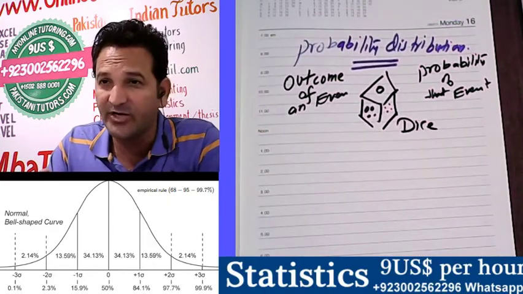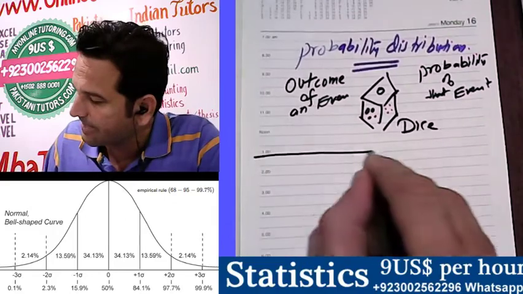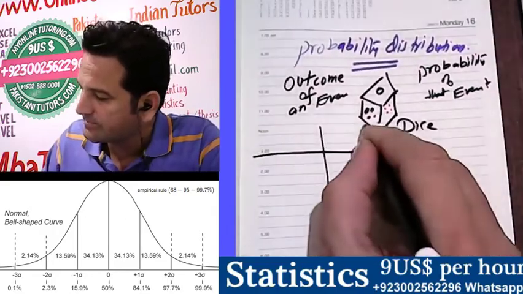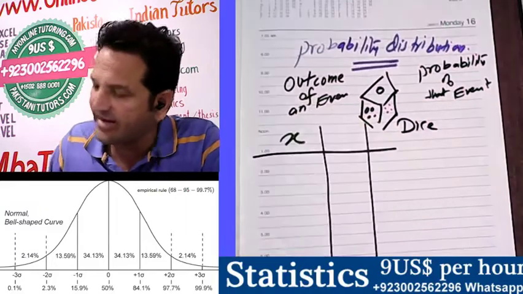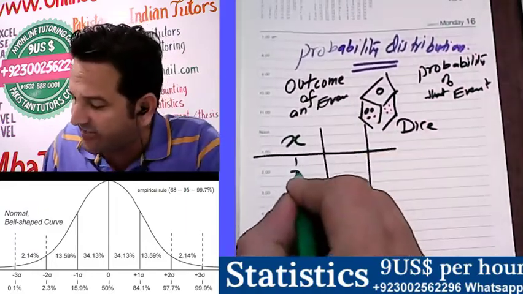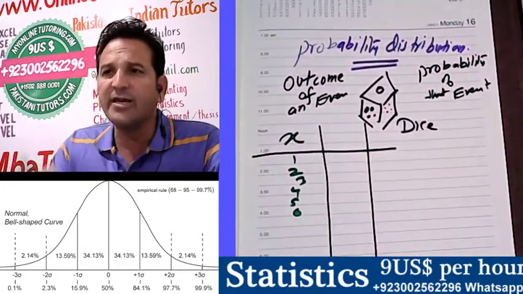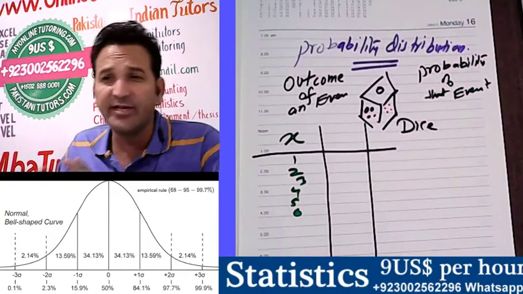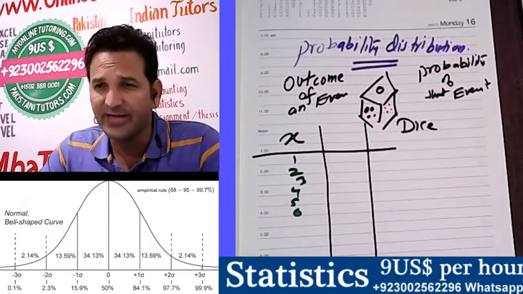Together they will be treated as probability distribution. X is a random variable. When you throw a dice, either 1 will arrive, 2, 3, 4, 5, or 6. Only 6 options are there, so it can definitely be one of them.